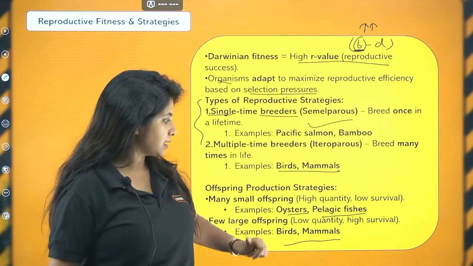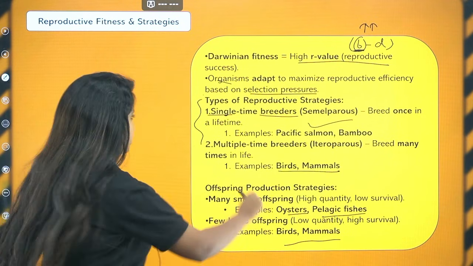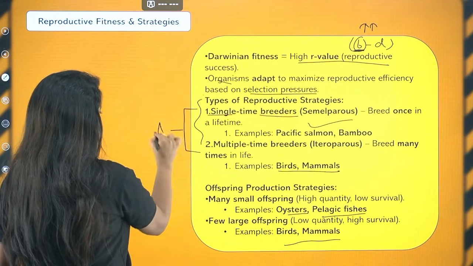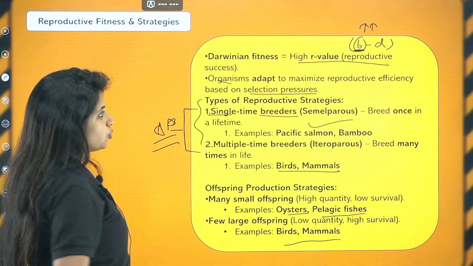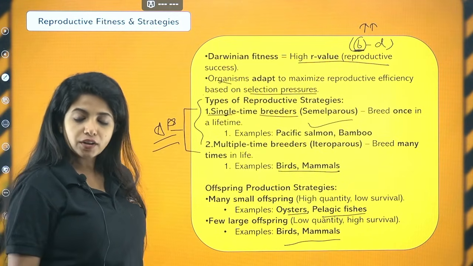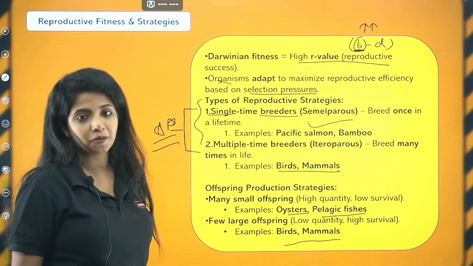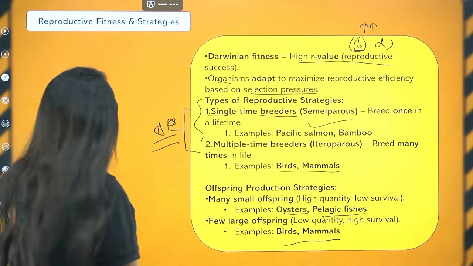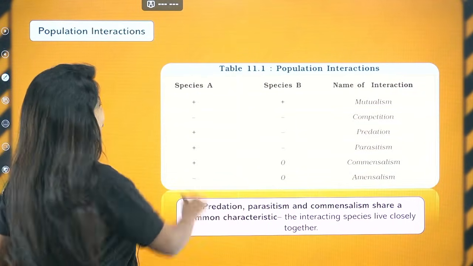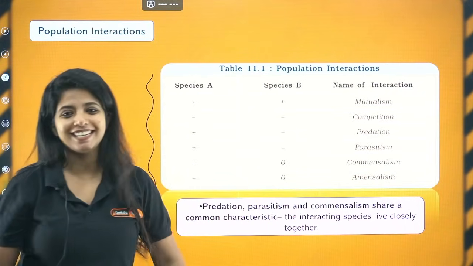Yes, that's all. So please remember, this is a very important part from which you can get questions in your KCET and also in your second PUC. And according to Darwin, fitness is what? High R value. That's all. Reproductive fitness.